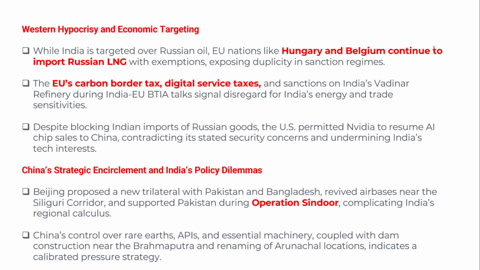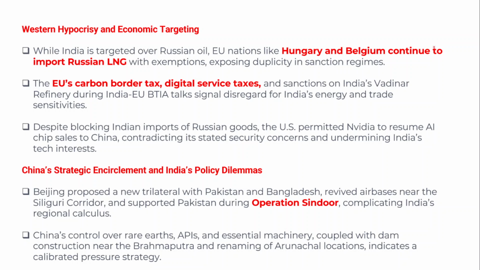Now let's understand Western hypocrisy and the economic targeting of India. The US has imposed tariffs on Indian goods because India is importing Russian oil. The US and other Western countries feel that if India continues to import Russian oil, India is fueling Russia's war.